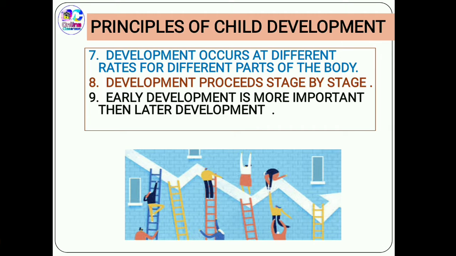Then the eighth one is that development proceeds stage by stage. It proceeds stage by stage, meaning that first a child will learn the use of monosyllabic words. Then, through these monosyllabic words, they will learn to use words in sentences.